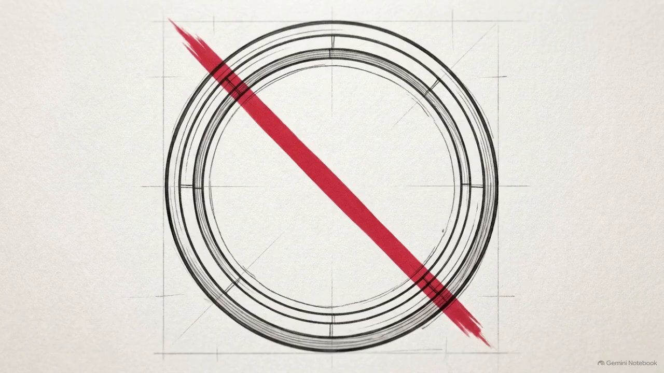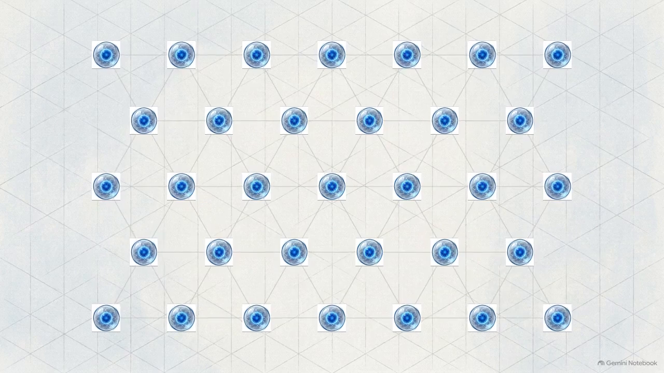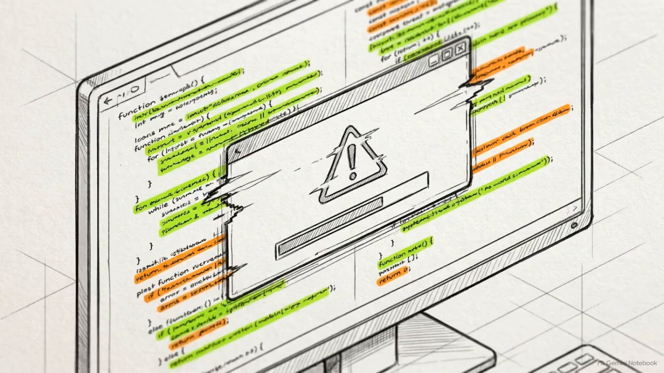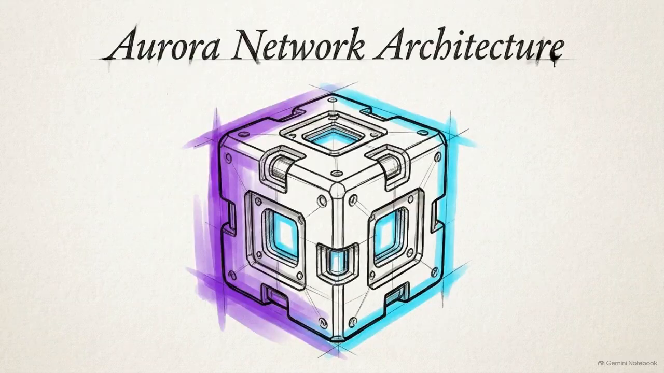Solving this requires a shift away from the central hub, moving the intelligence and the computation out to localized, highly distributed nodes. Achieving that level of scale requires more than a software update. It requires a new structural foundation that replaces the legacy cloud stack. This foundation is the Aurora Network Architecture.